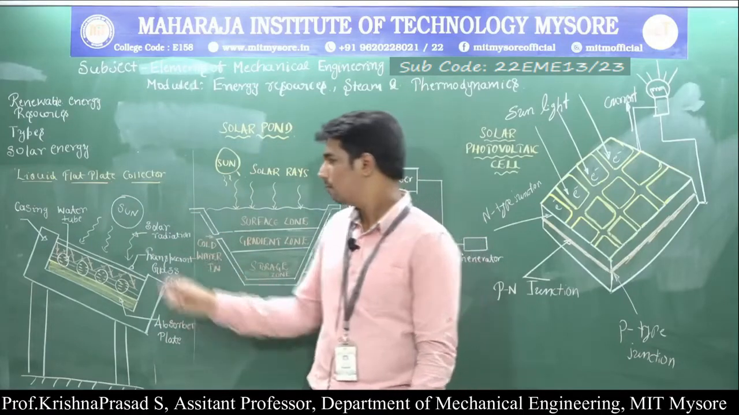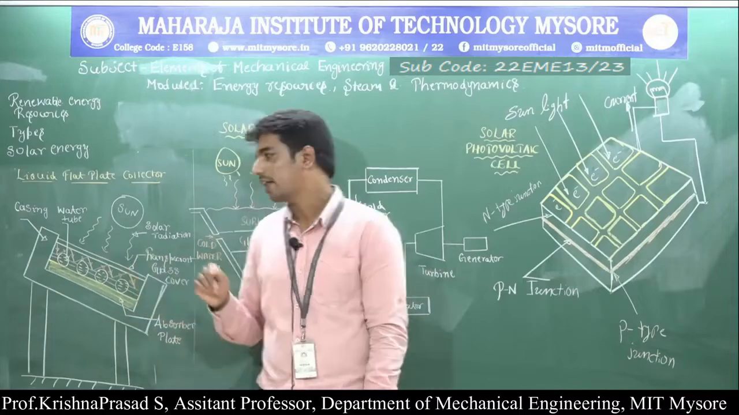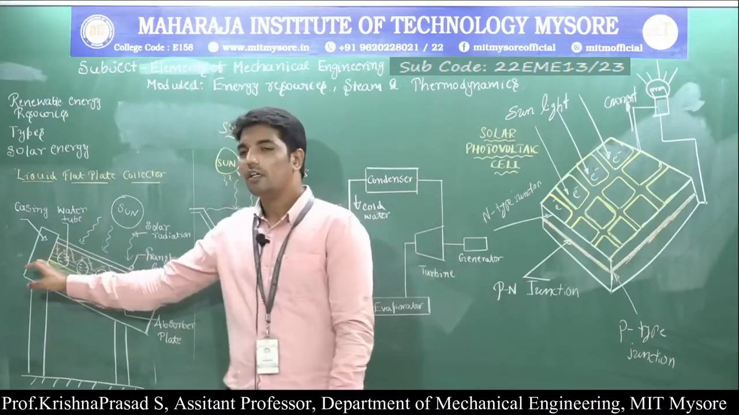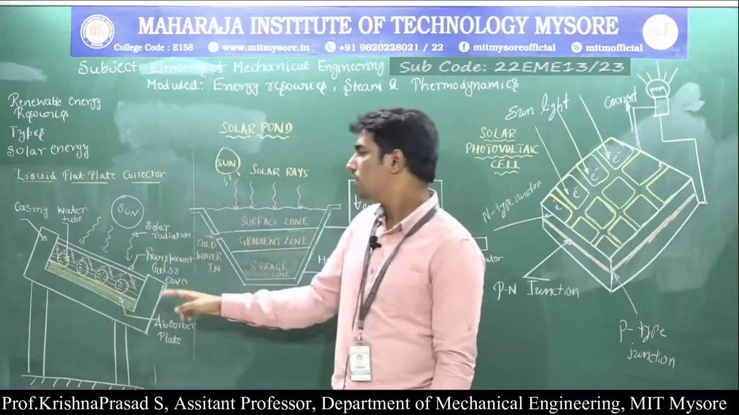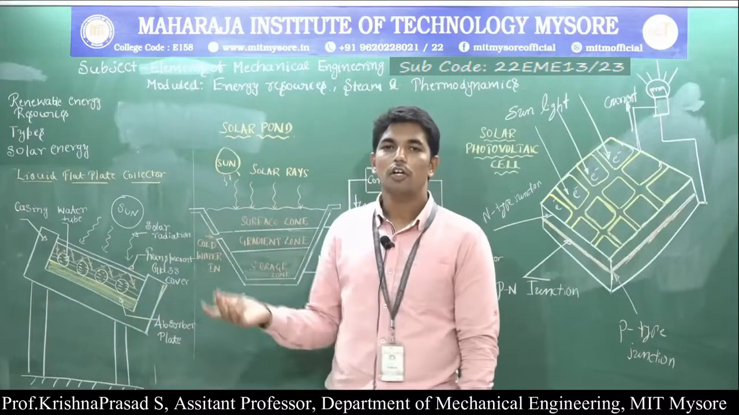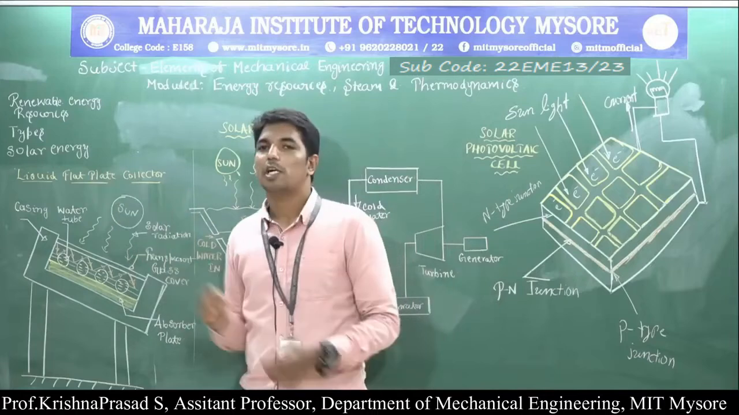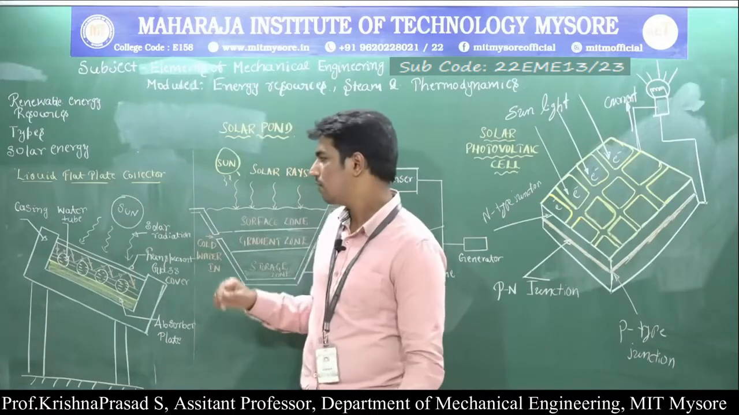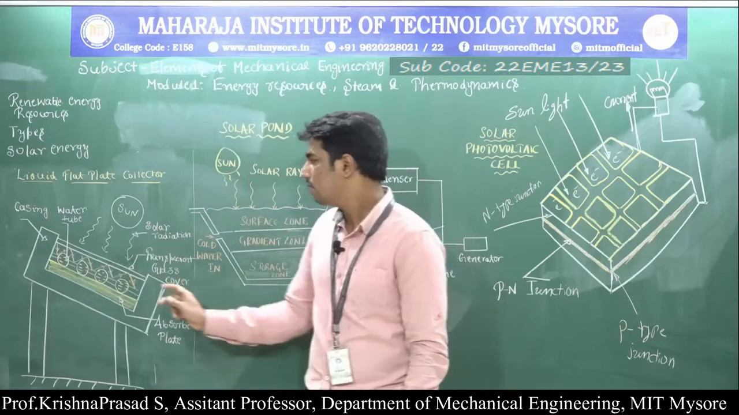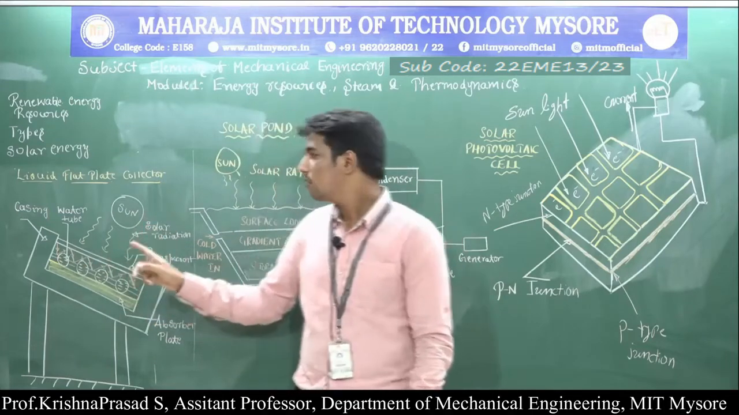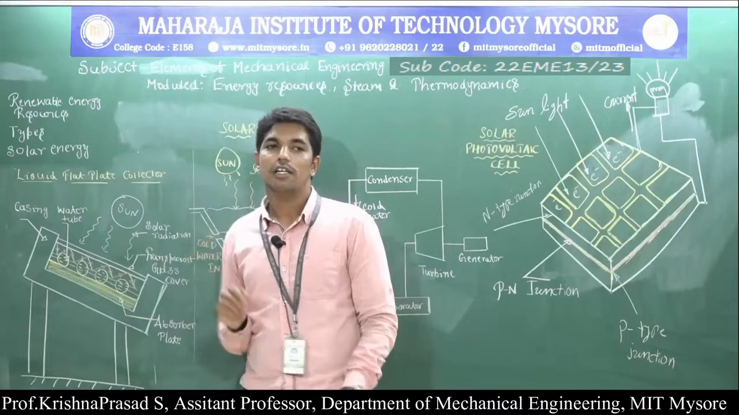This liquid flat plate collector is connected to two tanks: one is the upper header tank, the other is the solar water heater tank. The input of the liquid flat plate collector is connected to the overhead tank and the output is connected to the solar water heater tank. The main parts of the liquid flat plate collector are: first, the absorber plate; second, the water tubes; third, the transparent glass cover; and fourth, the casing.